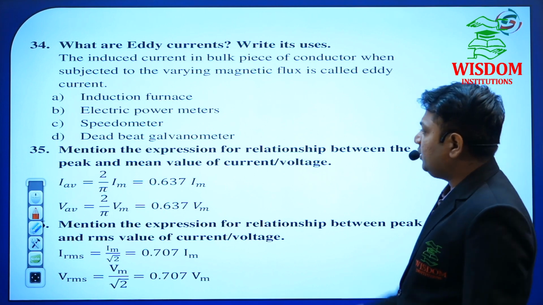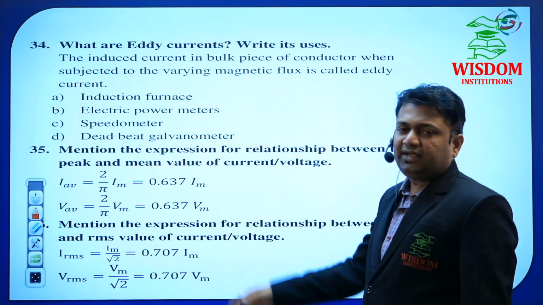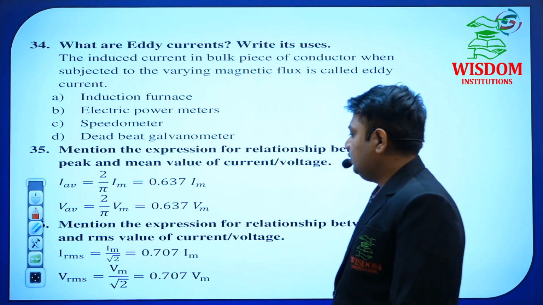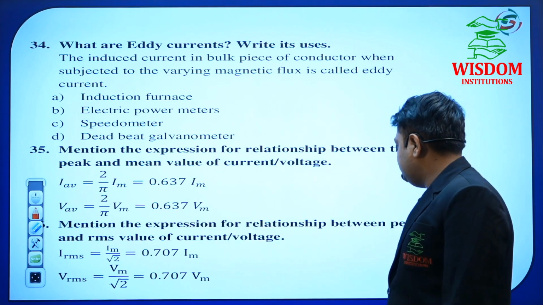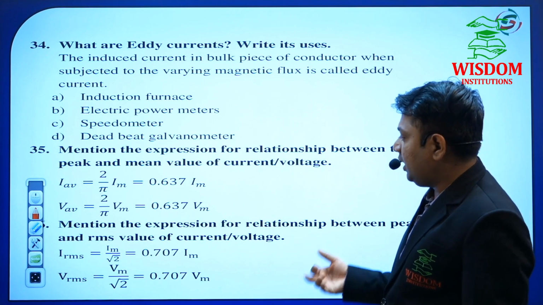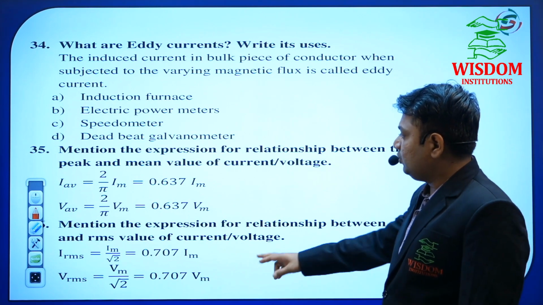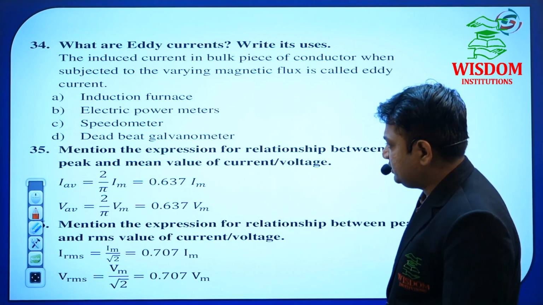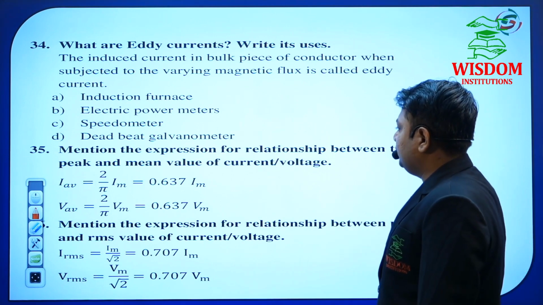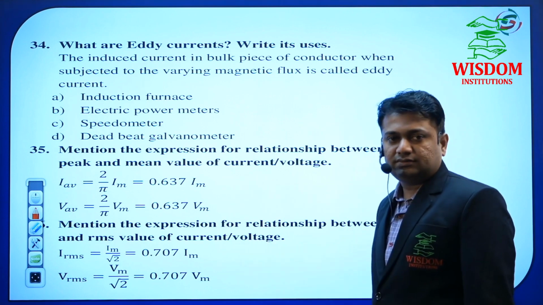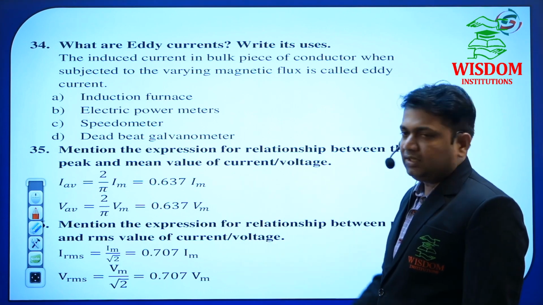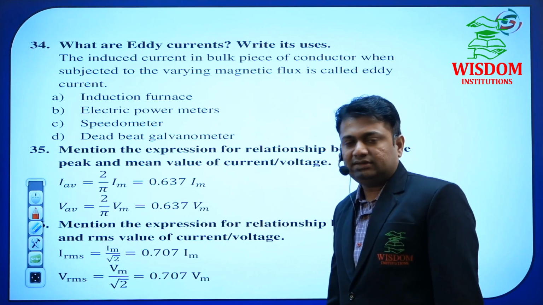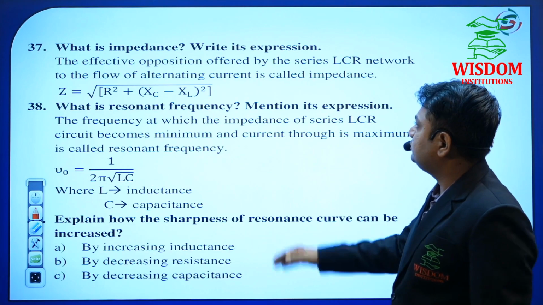Okay, so here in alternating current, average current and average voltage questions are there. These type of values you have to keep in mind. So next, expression for the relationship between peak value and RMS value of current and voltage. Okay, don't be confused in these two questions, question number 35 and 36. Don't be confused and remember these values. Okay, while we are doing the numericals, at that time also these values are required. That is why you have to keep them in mind.